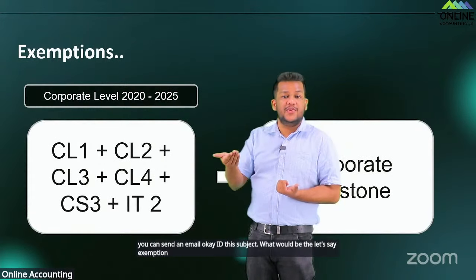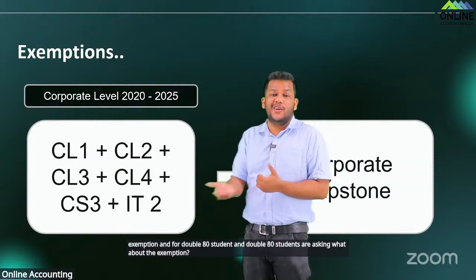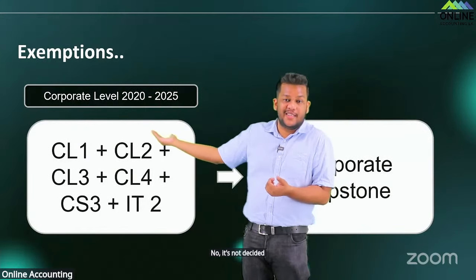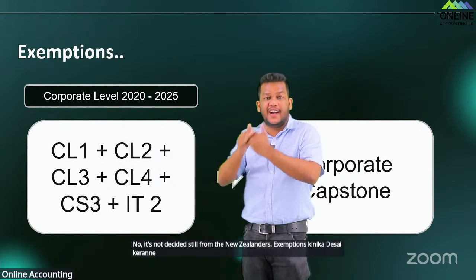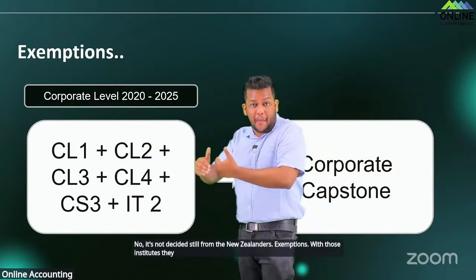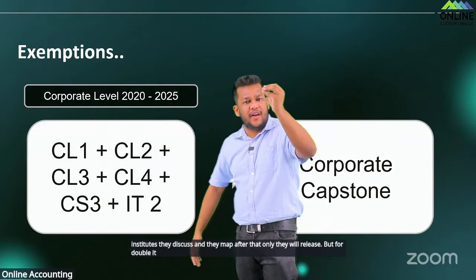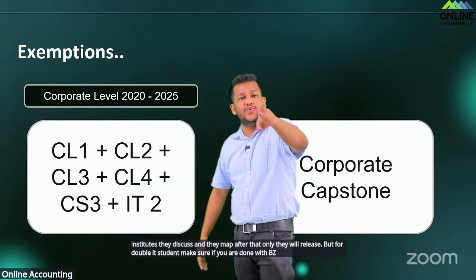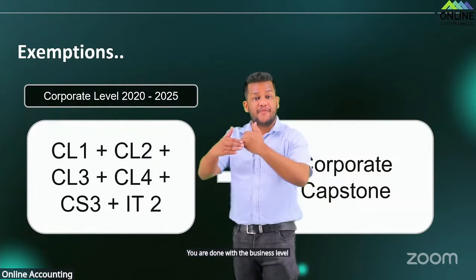And for AAT students, now AAT students are asking what about the exemption? No, it's not decided yet from the new syllabus. Exemptions are decided after the syllabus has been launched for some time, and those institutes discuss and map. After that only they will release. But for AAT students, make sure if you are done with BL6 and 8 and CS2 and IT1, you are done with the business level capstone exemption. You can start from corporate level.